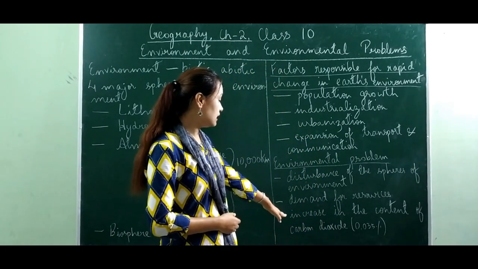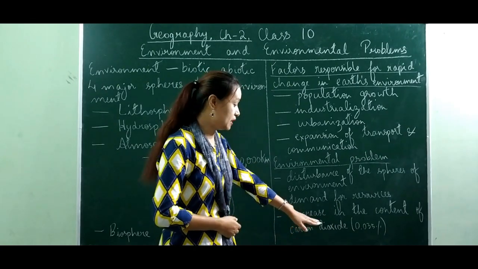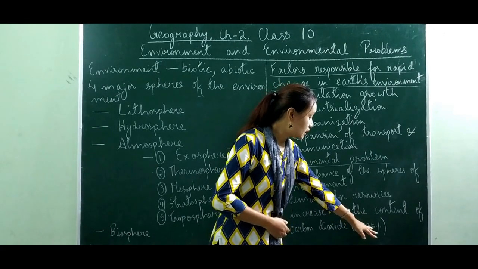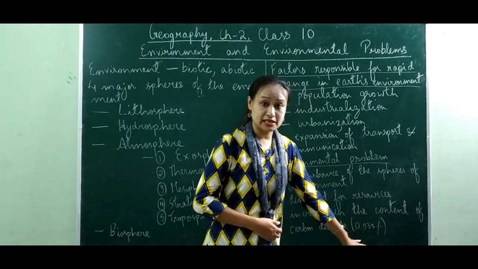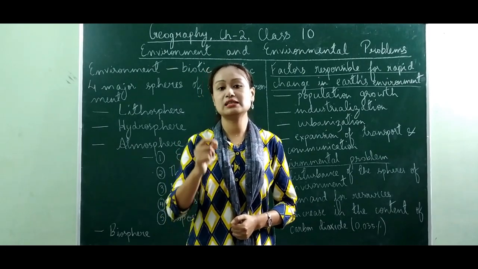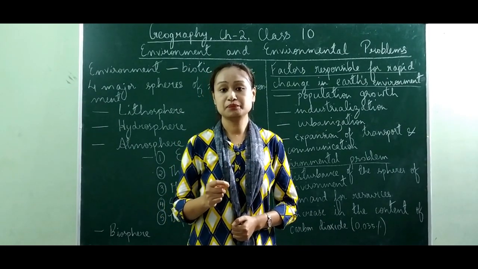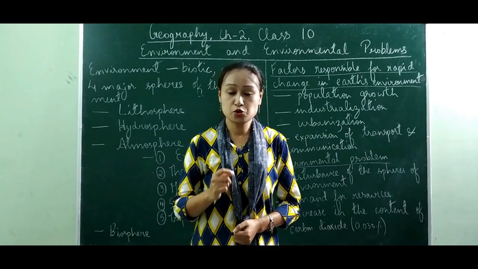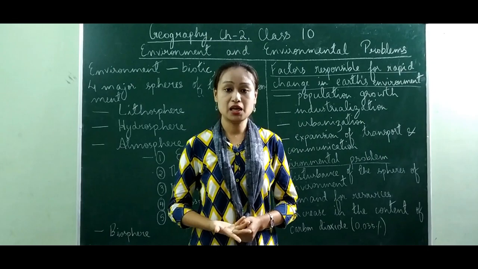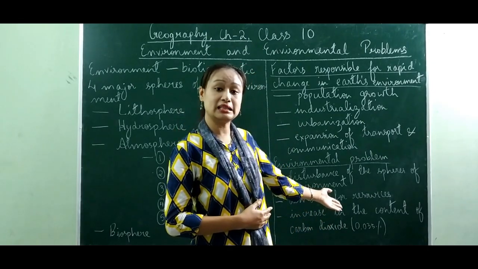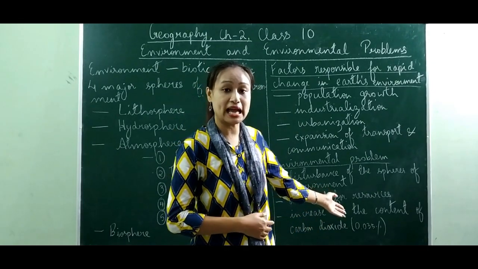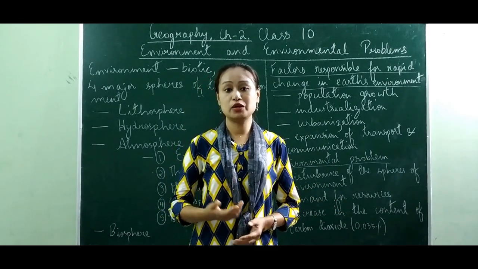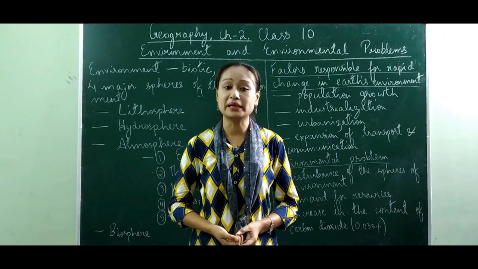Next here I have mentioned increase in the content of carbon dioxide. As I have mentioned over here, carbon dioxide content in the atmosphere is 0.035%. Okay, now this is the percentage which is essential, which is reasonable in the environment. So this much content of carbon dioxide is enough to heat up the Earth's atmosphere. Now if the content increases more than this, which is happening because of human activities today, this has aggravated the problem, and as a result we are facing the problem of global warming these days.